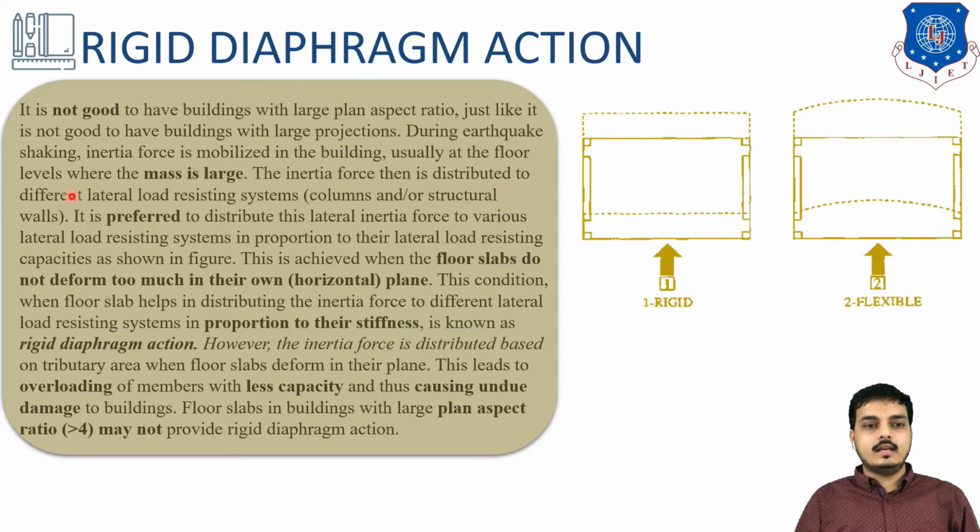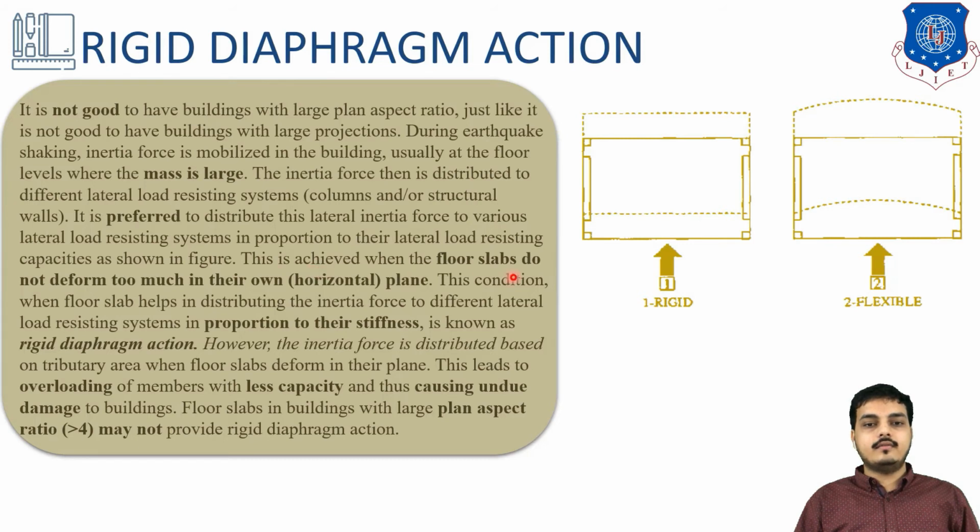Now the inertia force will be distributed to different lateral load resisting systems, such as columns or structural walls. It is preferred to distribute the lateral inertia force to the various lateral load resisting systems in proportion to their lateral load resisting capacity. So, as it says, the forces should be distributed as per their particular capacity. This will give better load transfer.